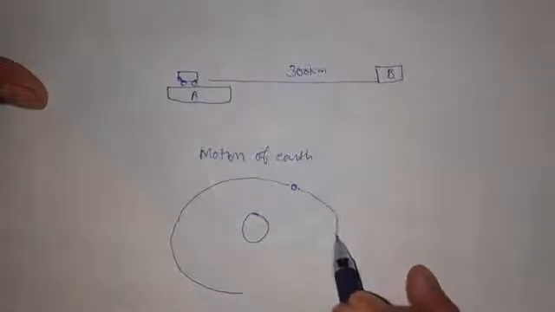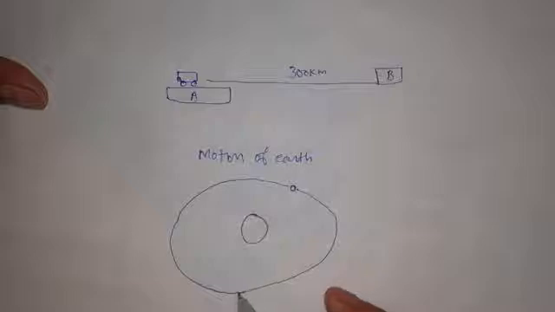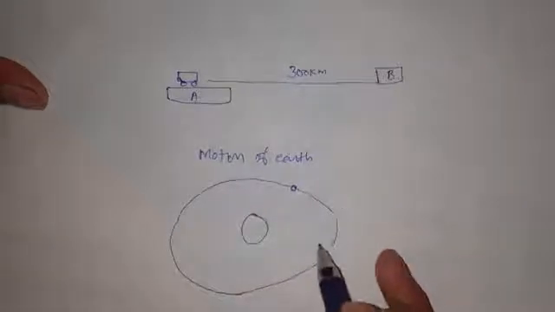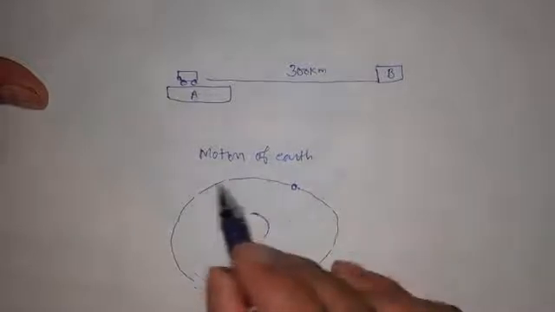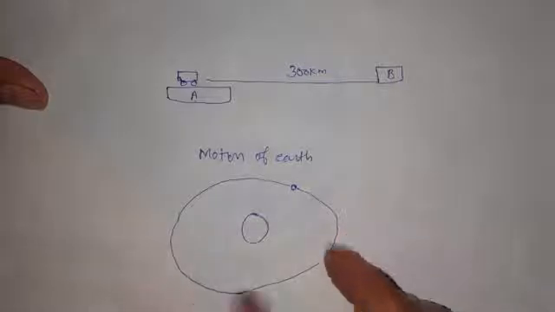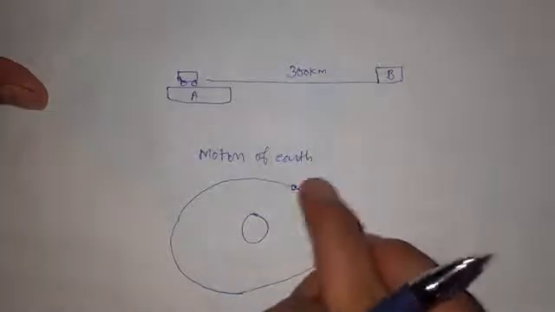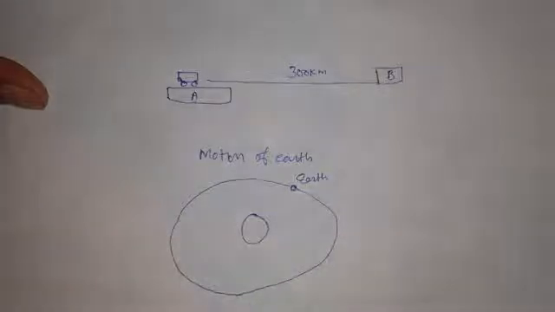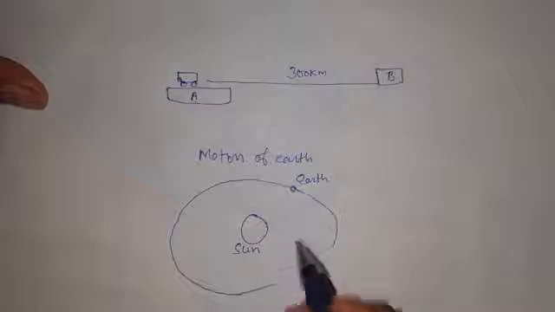The path which the earth covers around the sun is very big as compared to the size of the earth. Thus we can say the earth behaves as a point object.